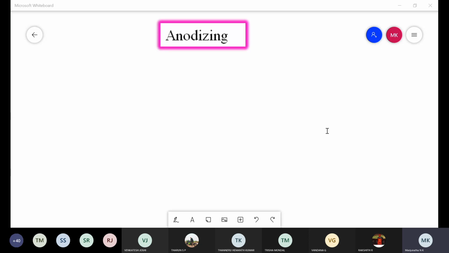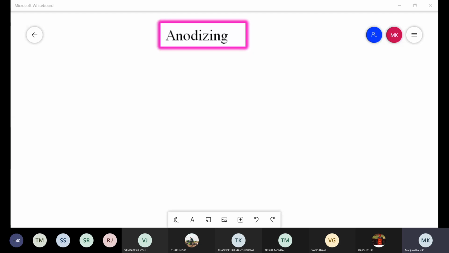The stable oxide layer that is formed protects the metal from corrosion. So coatings produced on the surface of the metal by chemical or electrochemical reaction are called inorganic coatings.